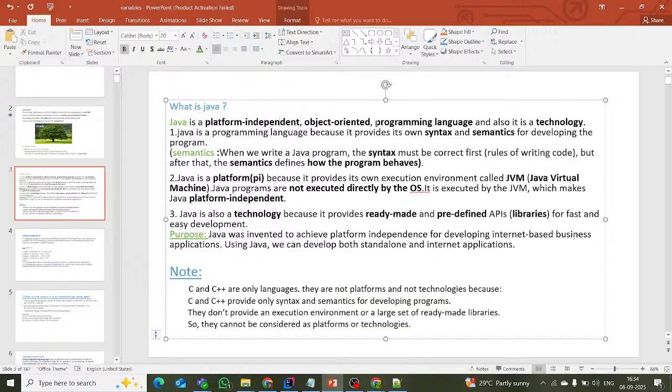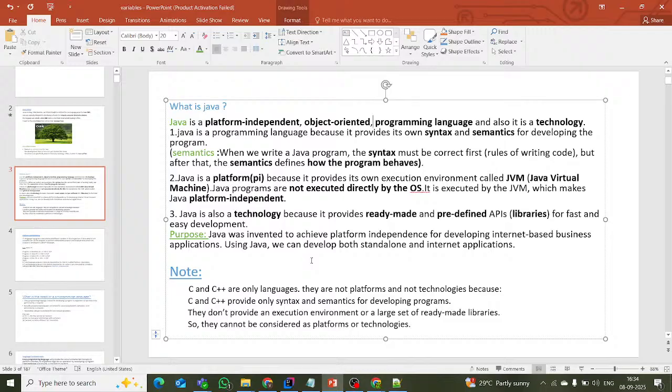And programming language. Why is it a programming language? Because it has its own syntax and semantics. And object oriented. Why? Because Java considers all things as objects. See now, in the classroom also we have a lot of objects like table, laptop, bag, chair, marker, board, a fan, some lights.